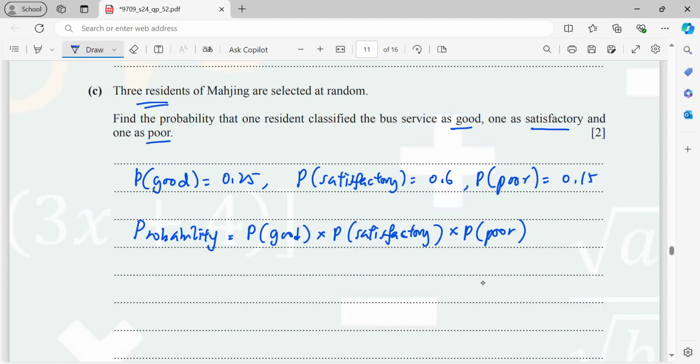So I have to arrange these 3 persons. Since there are 3 different persons, I times 3 factorial. So therefore it will be 0.25 times 0.6 times 0.15, then times 3 factorial. So at last you will be getting 0.135.